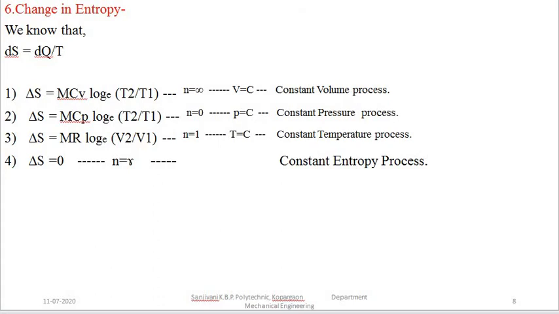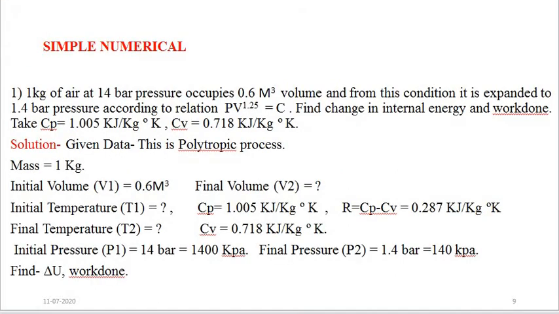If we know the value of n, we can use these formulas to calculate the different parameters for that particular polytropic process. So we will try to solve a simple numerical on the polytropic process. The first numerical is: 1 kg of air at 14 bar pressure occupies 0.6 meter cube volume, and from this condition it is expanded to 1.4 bar pressure according to the relation PV to the power 1.25 is equal to constant.